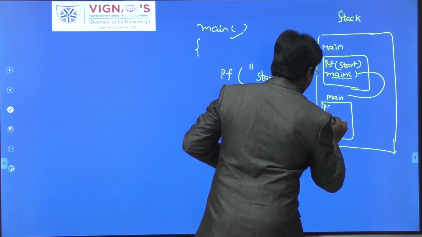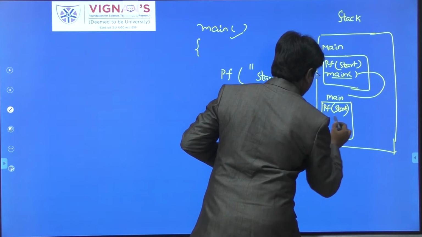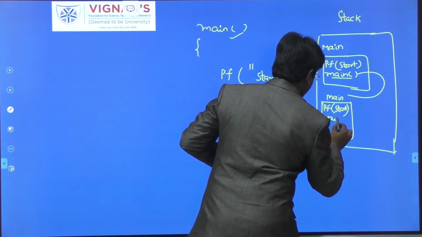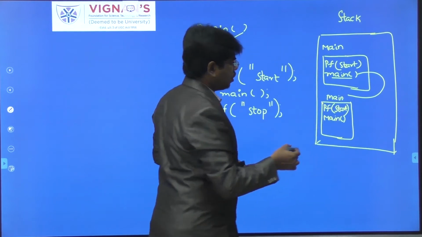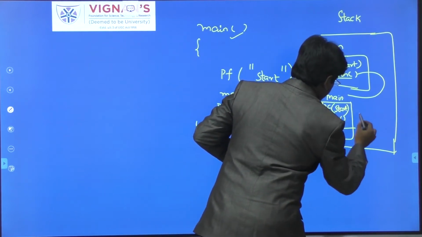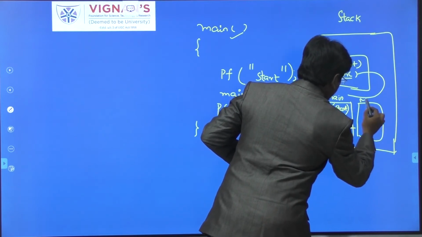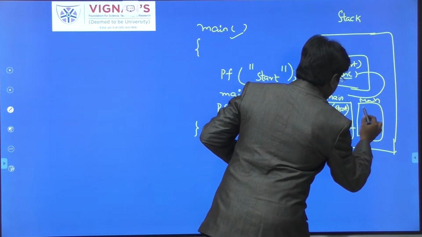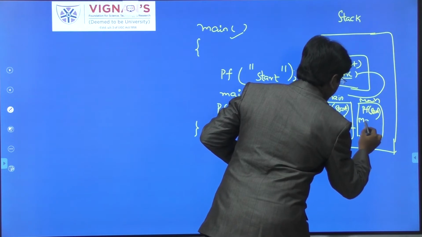Again in this I have written printf Start, and again I have called the main function, which is called recursion. Again another method space will be created for another main. Again I have written printf Start, and again I have called the main function.